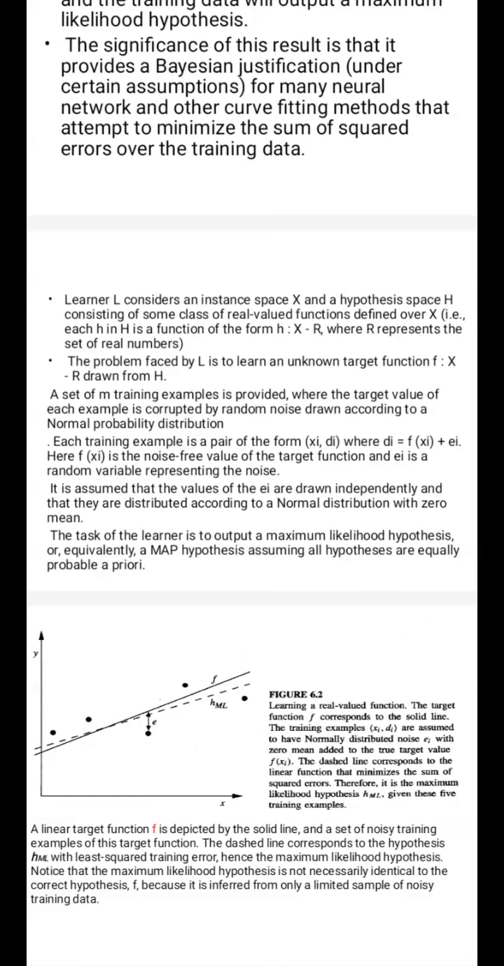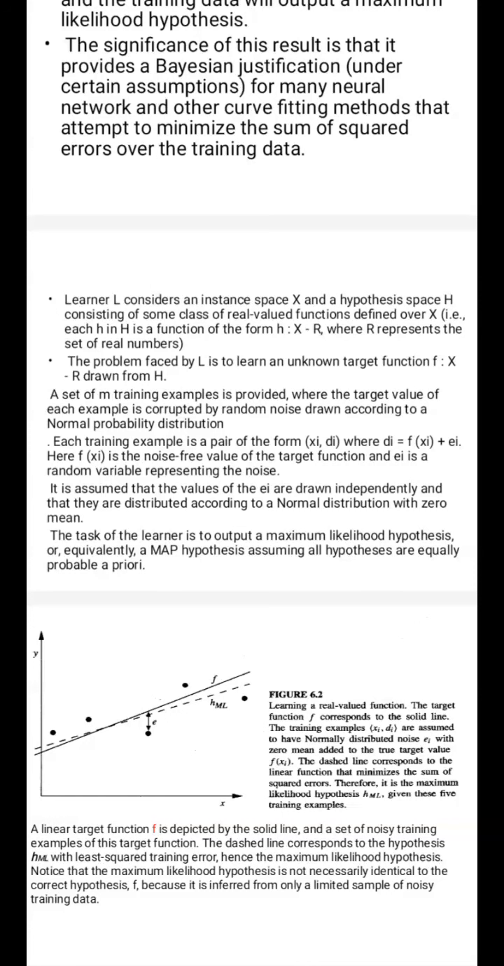Depending upon the weather condition, outlook or wind or rain, some parameters, some attributes have been considered, and we have classified whether for a particular day the guy will enjoy the sport or not. Here we have to build a learning system, and a learner considers an instance space X. Instance space is nothing but your examples, and a hypothesis space H.